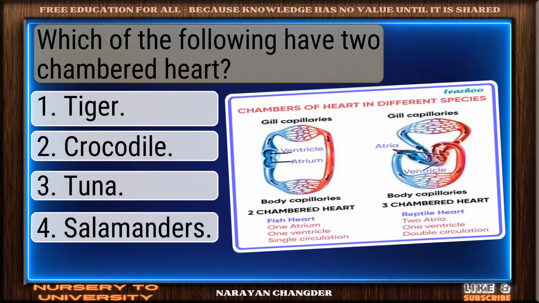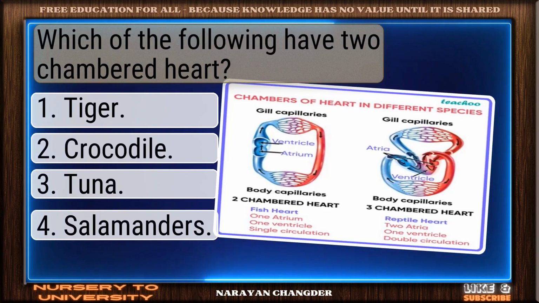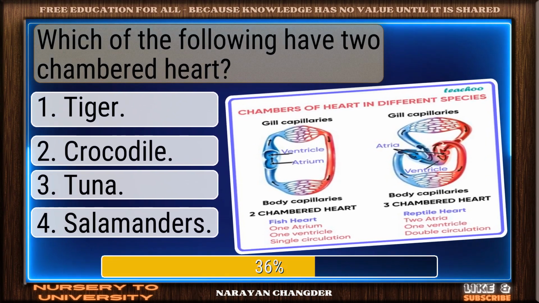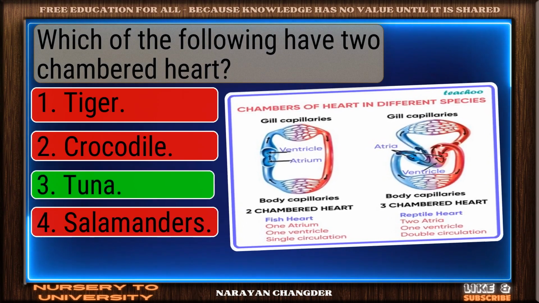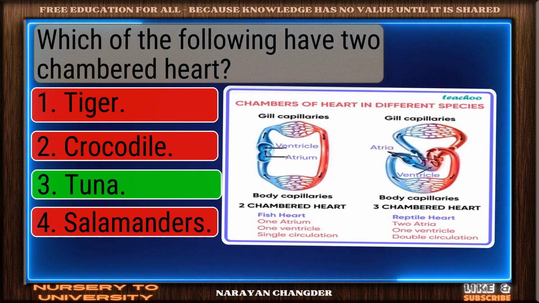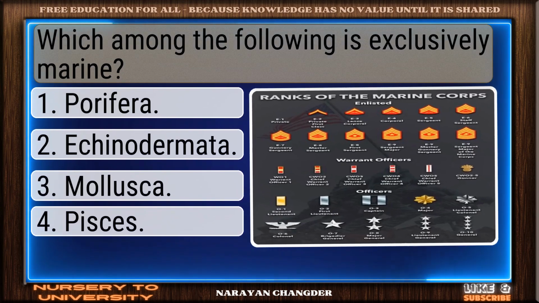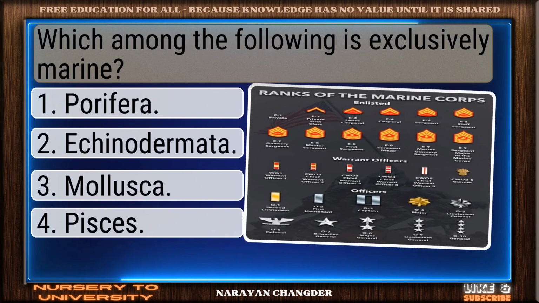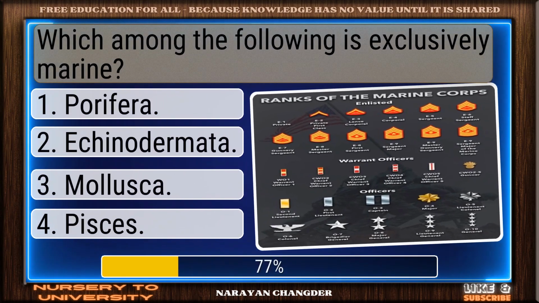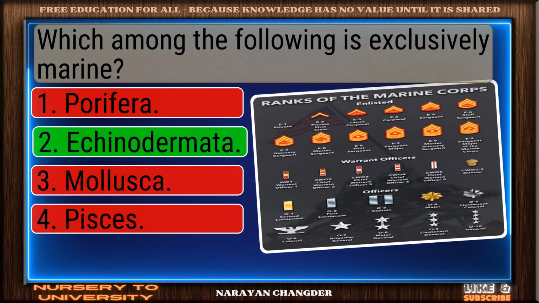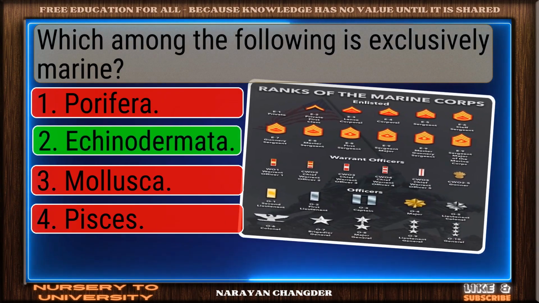Question number 173. Which of the following have two-chambered heart? Exactly. Tuna makes sense and it is right choice. Question number 174. Which among the following is exclusively marine? Right again, Echinodermata is a valid answer.